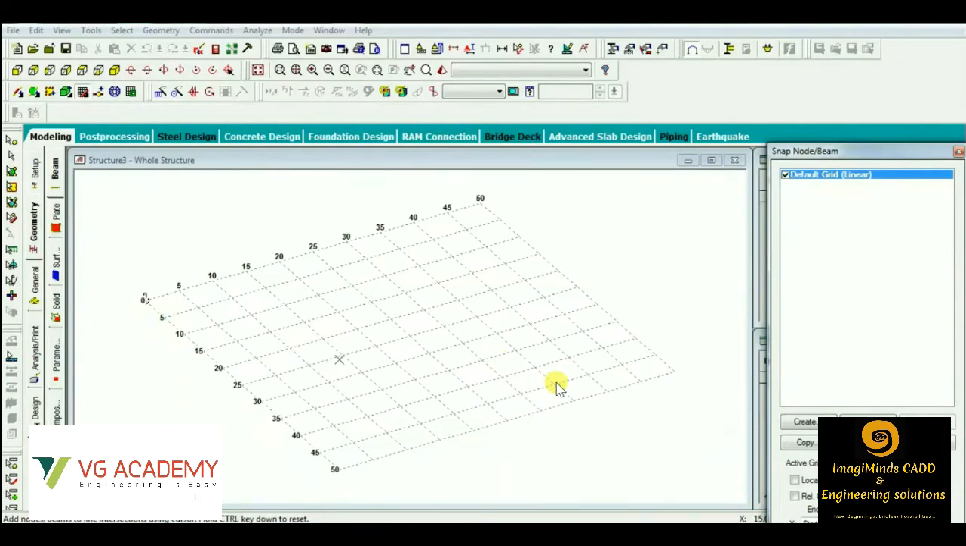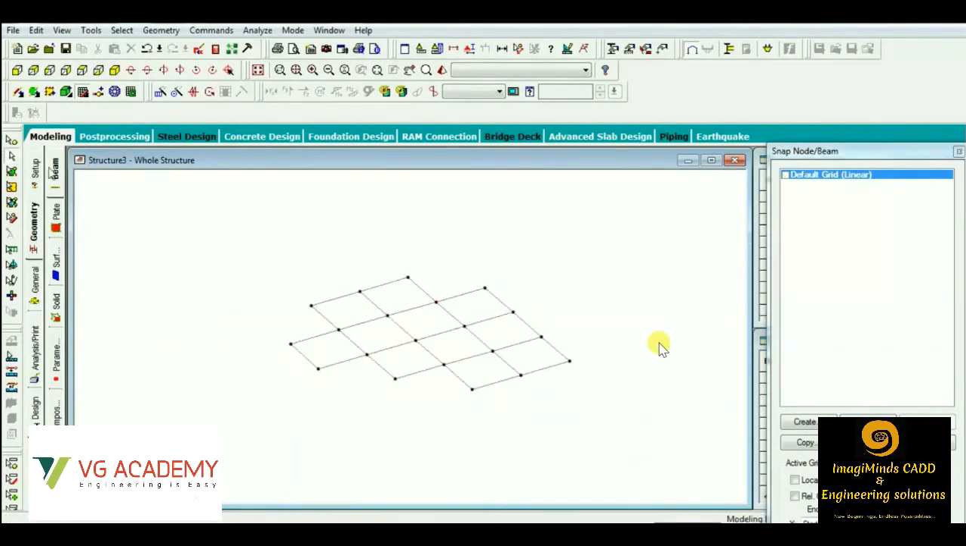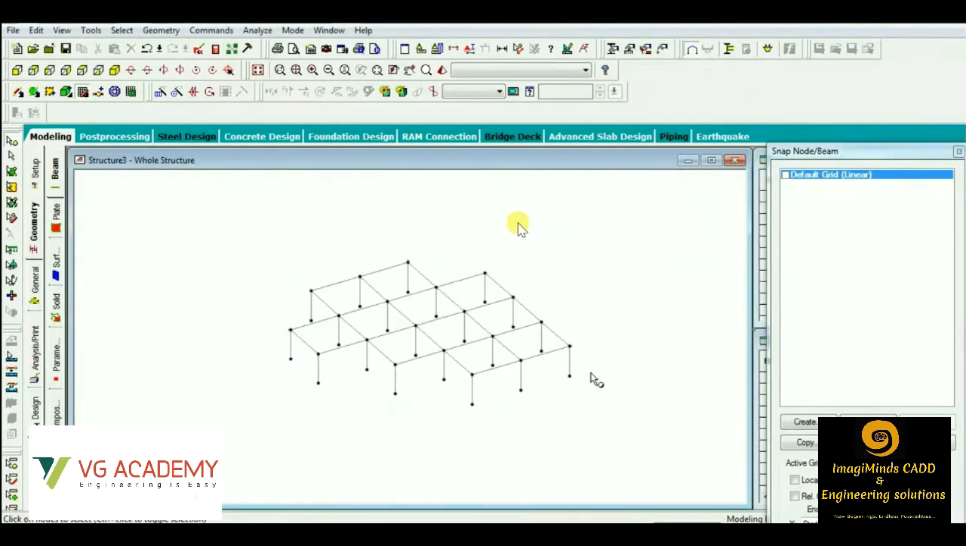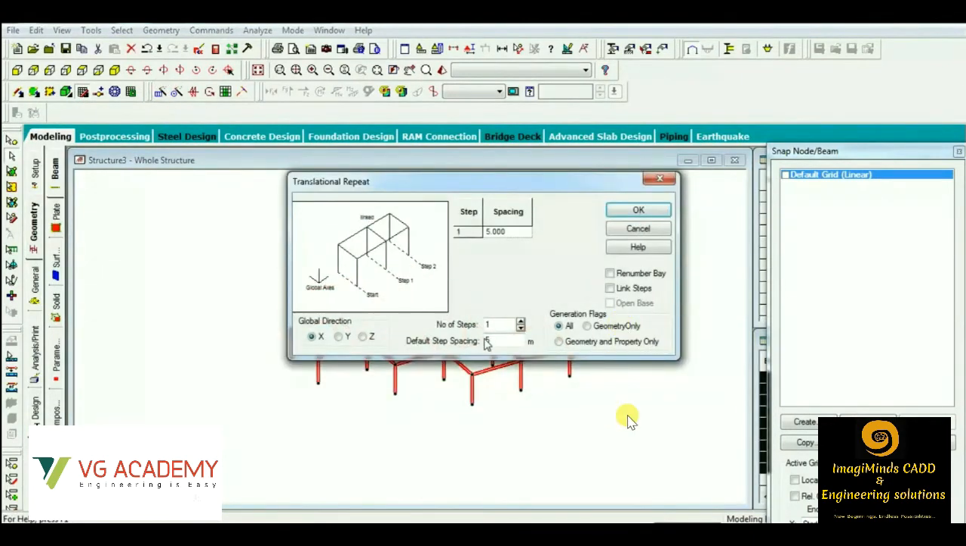Here in this video, we can see first the nodes are created, then the members are created. Once the plan is created, then we'll be creating the columns. We had selected the node options, then we'll be using this translation repeat. With the help of translation repeat, we had created the columns. Then again with the help of the translation repeat option, we'll create multiple floors.